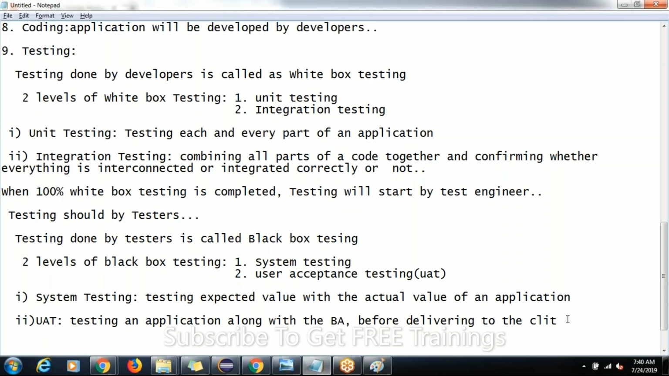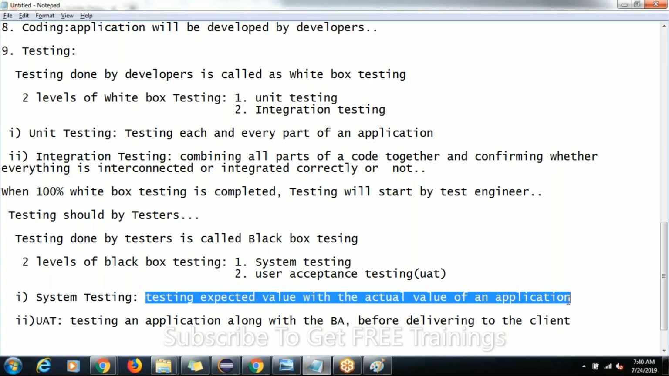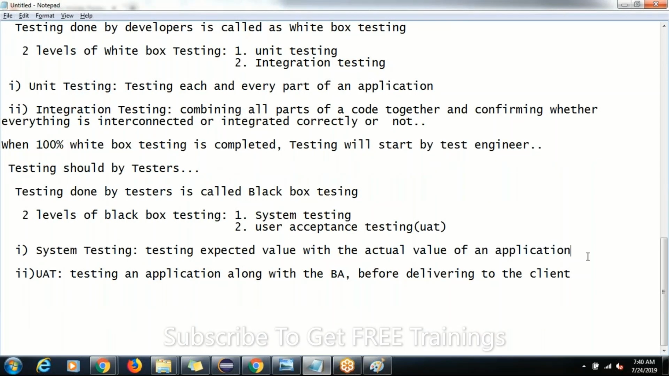Why the business analyst, guys? We have done system testing and everything is going smoothly and fast. Now what is our next job? We have to send it to the client. But before sending it to the client, we have to test the application once again along with the business analyst. Why the business analyst? Answers from you all.